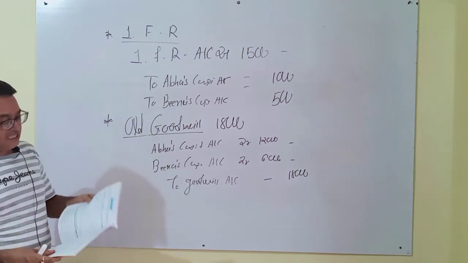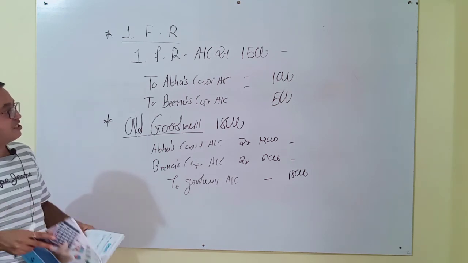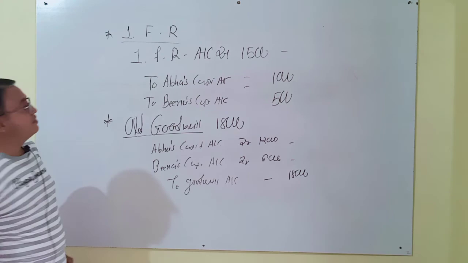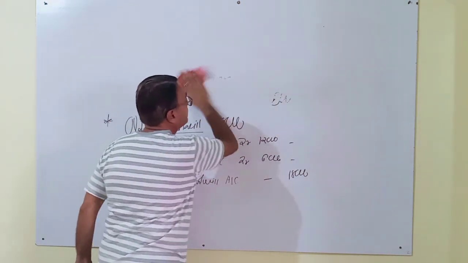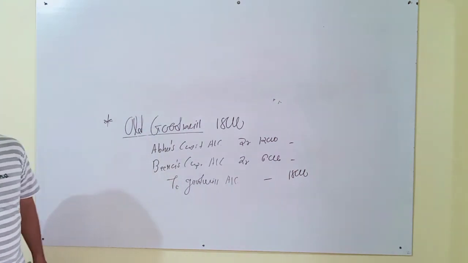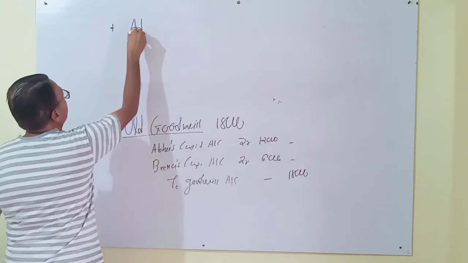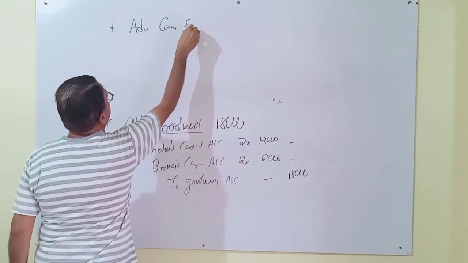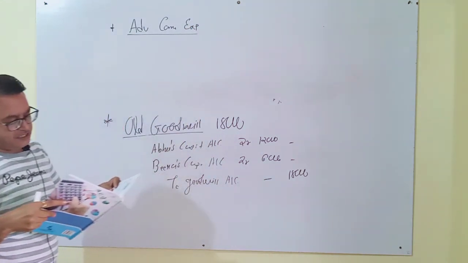Similarly, the last transaction is also given: advertisement campaign expense, rupees 6,000, and the journal entry for this last one. Advertisement campaign expense amount is given, rupees 6,000.